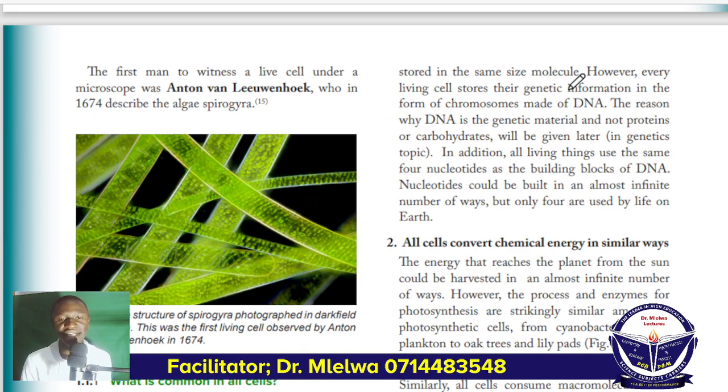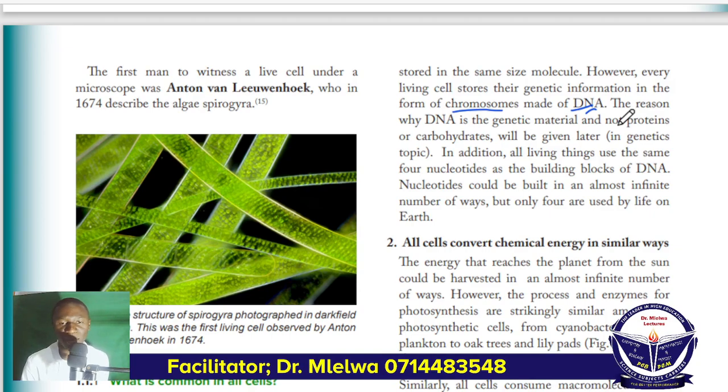However, every living cell stores their genetic information in the form of chromosomes made up of DNA. Kwa hiyo cells, they are actually storing information in the form of chromosomes, ambazo actually all chromosomes, they are made up of DNA. Now the reason why DNA is the genetic material and not the protein or carbohydrate, they are not discussed in this chapter. They will be discussed in the genetics chapter ambao tunaisoma form 6.